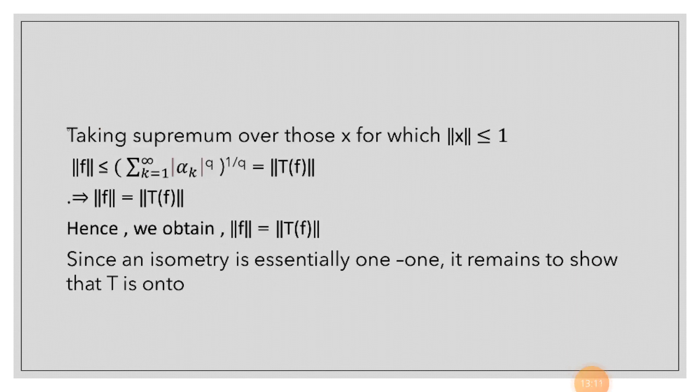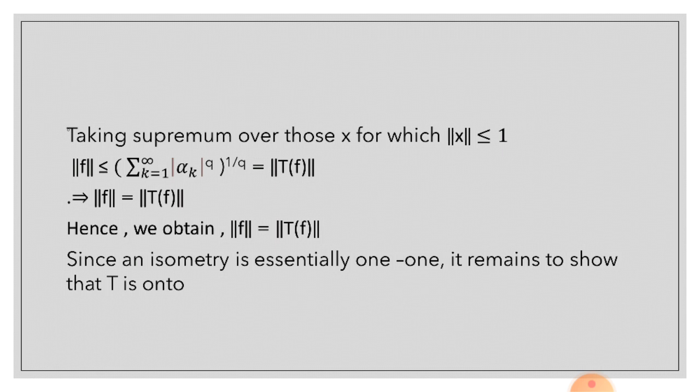Now taking the supremum over those x for which ||x|| ≤ 1, ||f|| ≤ (Σ_{k=1}^∞ |α_k|^q)^{1/q} = ||T f||. So that ||f|| = ||T f||. Hence we obtained ||f|| = ||T f||.